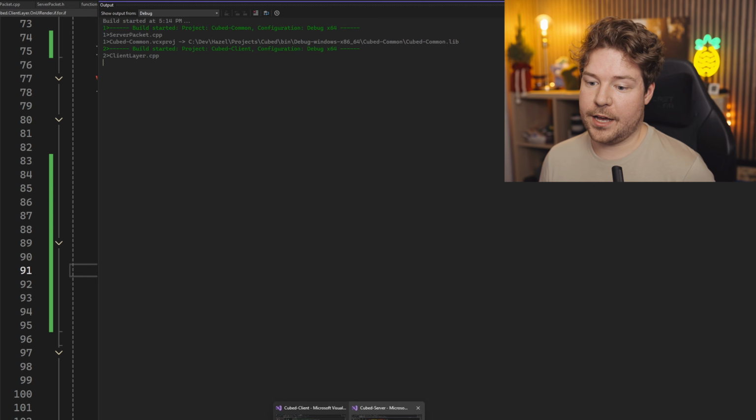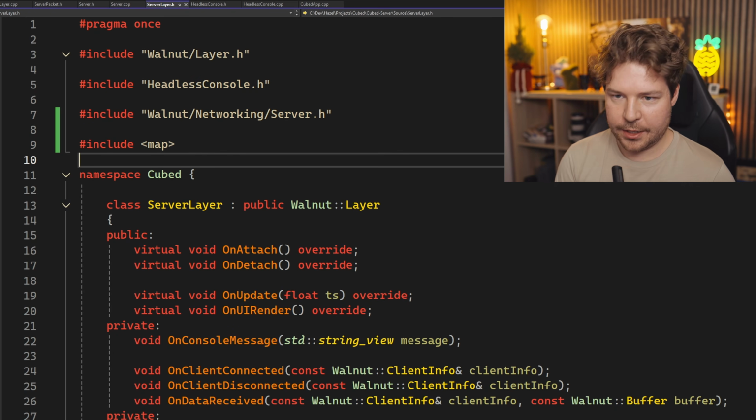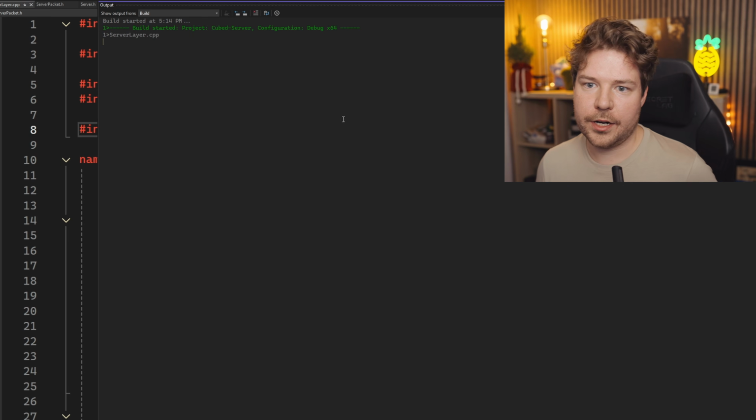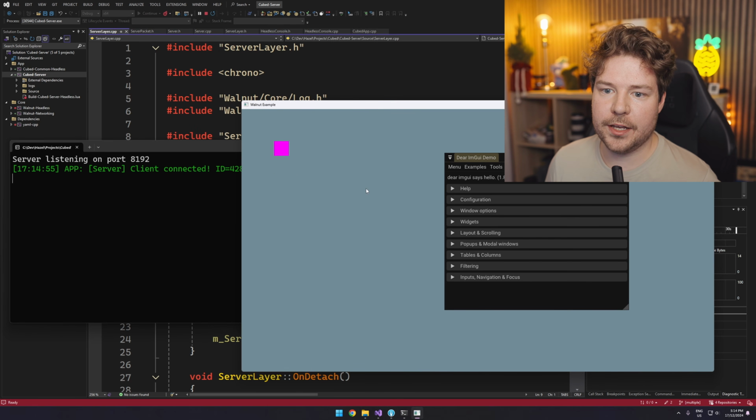So let's try and run that. I don't know if this will work. Okay, so what happened here? The server's upset, I think because I need to include GLM. Let's try again. All right, cool. Let's run the server. Okay, so the server's listening. Let's connect to it. Here's our first client.